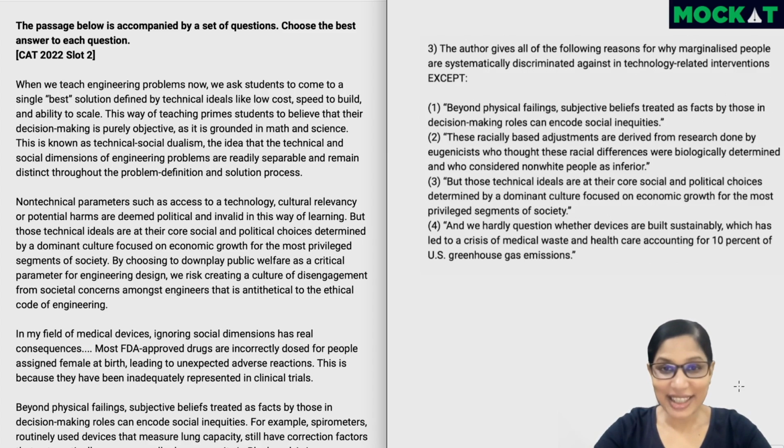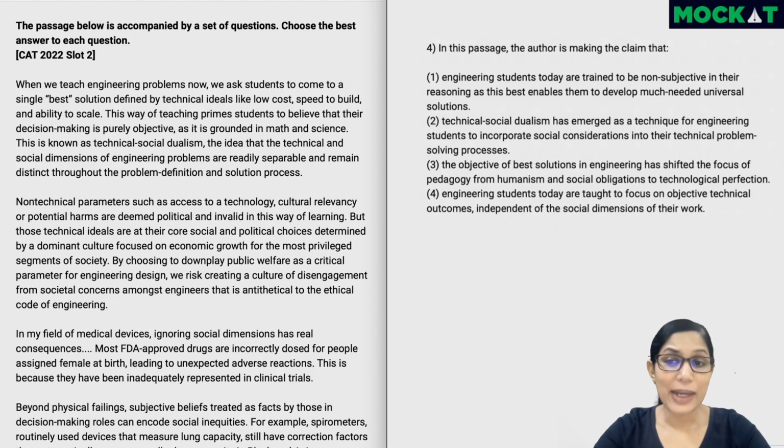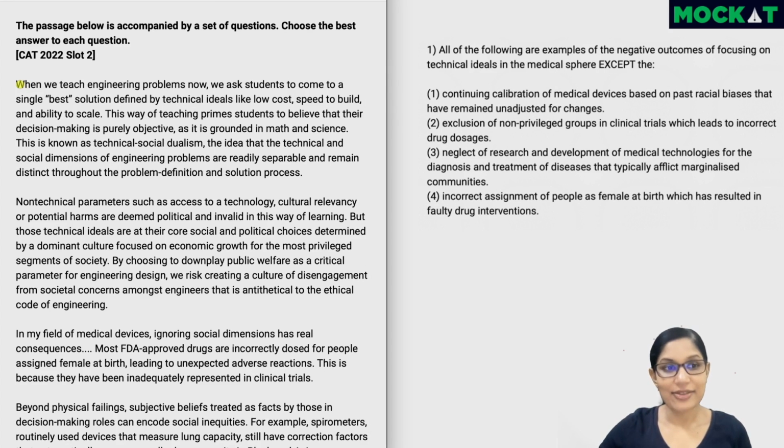This is what I call a direct multiple question, where the points would be given in the passage, but split throughout the passage. So we need to go back and validate each option with the passage, and whatever is not given, or is twisted and made wrong, becomes the right answer. Again, we'll solve it at the end of the passage. In this passage, the author is making the claim that, so one of these options is something which the author is saying. So we need to understand the author's view and then solve this question. And now let's start with the passage itself.